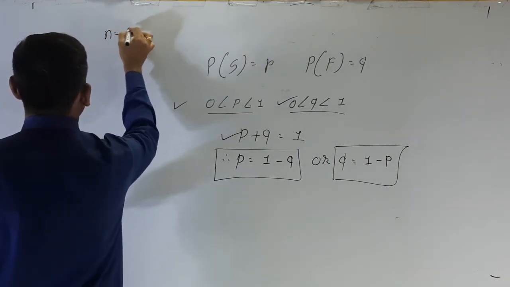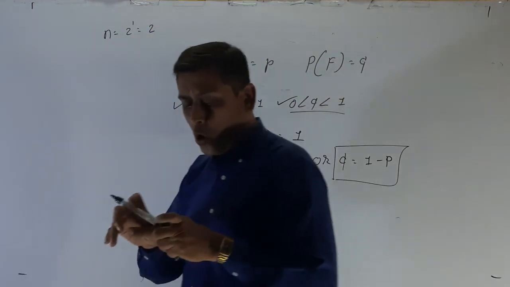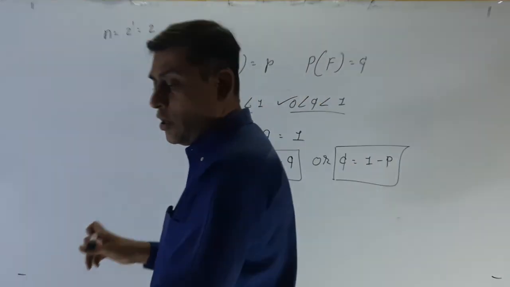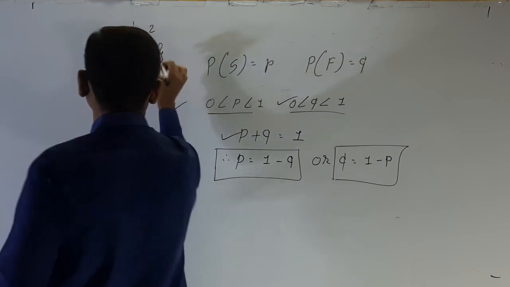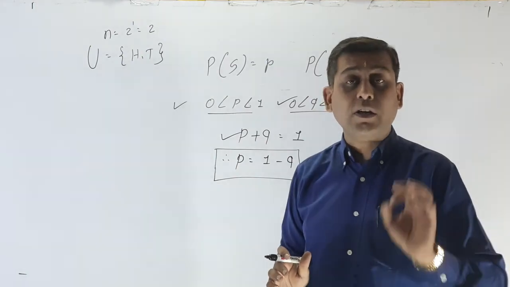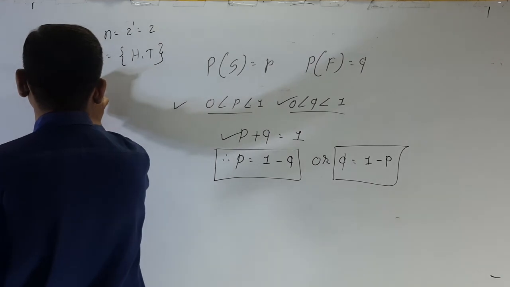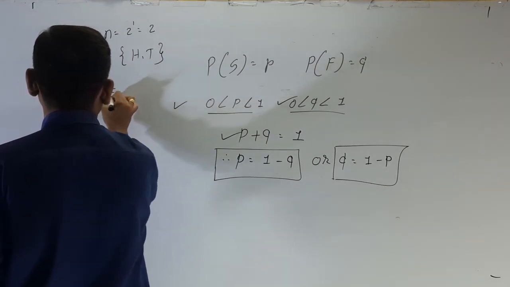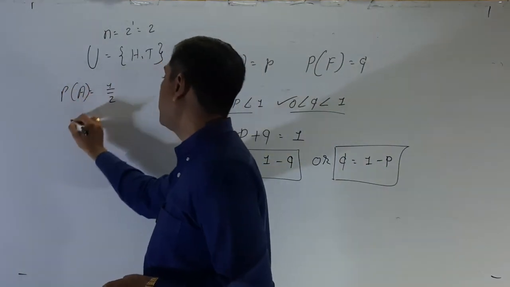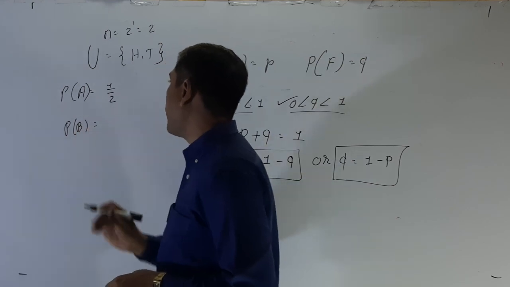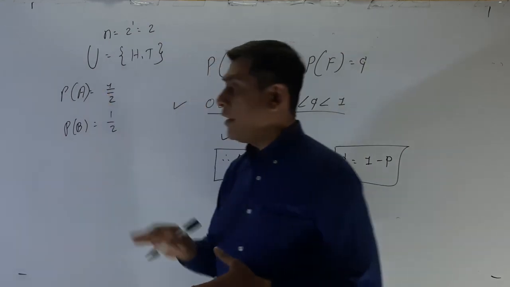Experiment: n is equal to 2 raised to 1, that is 2. That means here one fair coin is tossed. What is the U? H and T. What is the probability of success? First of all, what is the probability of getting H? 1 by 2. Probability of getting H, that is your P of A. Now P of B is equal to what? Probability of getting T, that is tail, it is also 1 by 2. This is the probability, right?